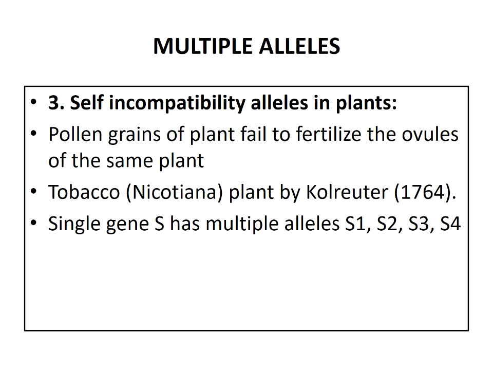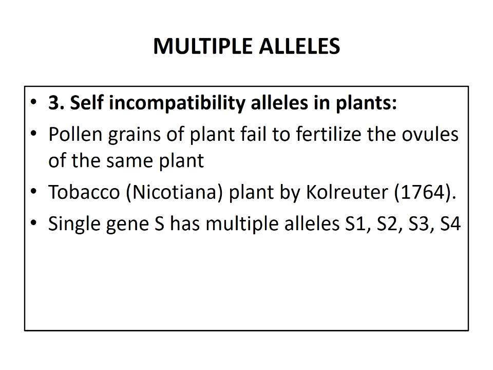Such alleles were described in the tobacco plant, Nicotiana tabacum, by Carl Reuter in the year 1764. Later on, the phenomenon of self-sterility was found to be common in many other dicot and also monocot plants such as brassica, radish, tomato, potato, sweet cherries, and also petunias and primroses.